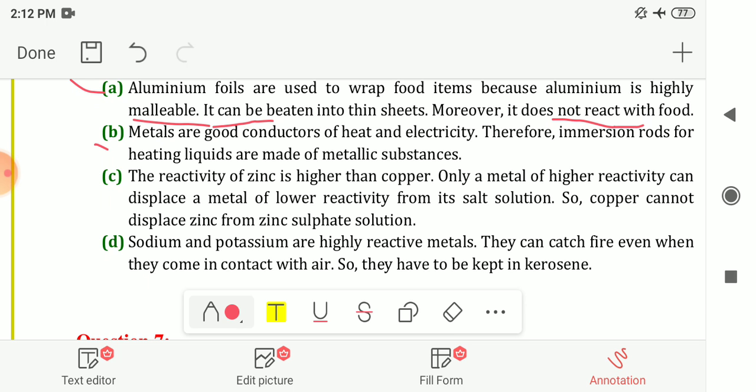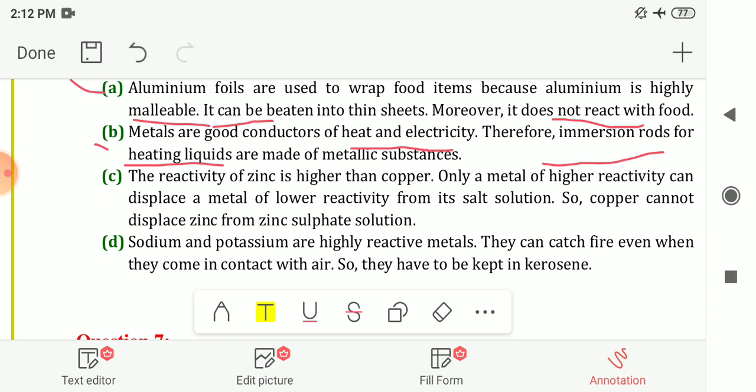Metals, as we had seen, are good conductors of heat and electricity, and therefore immersion rods for heating liquids are made up of metallic substance. They are good conductors of heat and electricity. That's why we are using a metallic substance as the immersion rod.